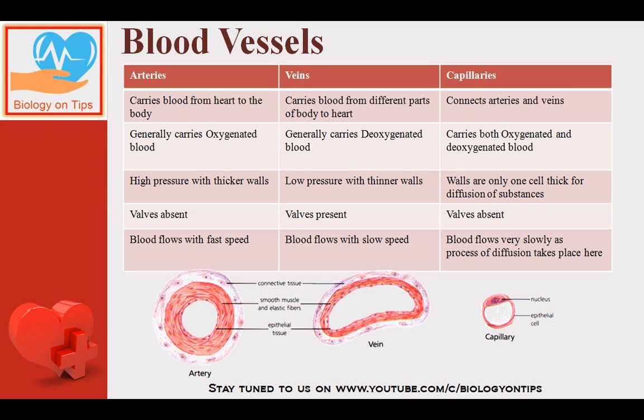In arteries, blood flows with fast speed. In veins, blood flows with very slow speed because there is no pumping organ towards the veins. From veins there is no pumping organ to circulate the blood forcefully. So in veins the pressure is very low, therefore they have walls. In capillaries, blood flows very slowly as the process of diffusion takes place here. There is a very important flow chart. There are very important differences between these three. See the diagram carefully.